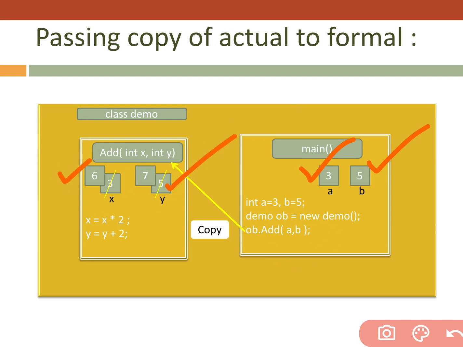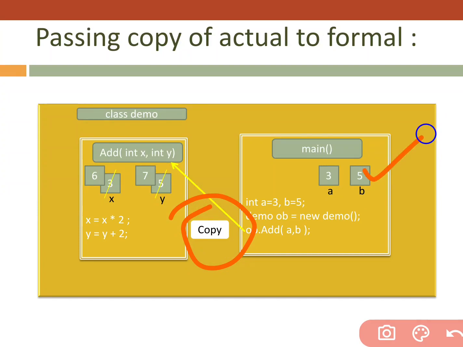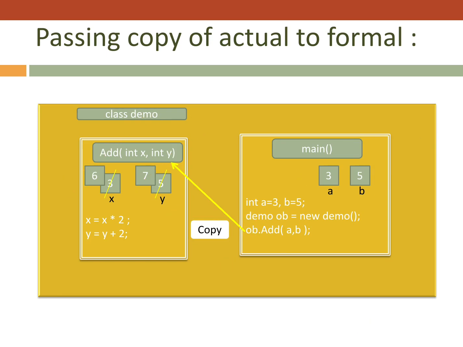X becomes 6 and y becomes 7, but our actual values remain the same. When we send a copy, it never affects the actual parameter if we change any value in the formal parameter. Just remember that.